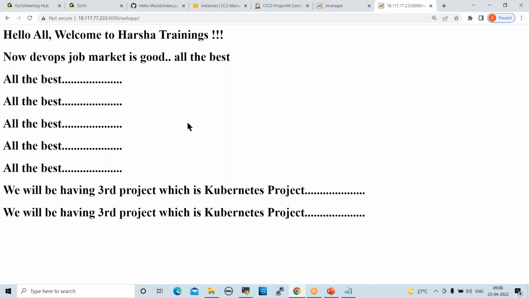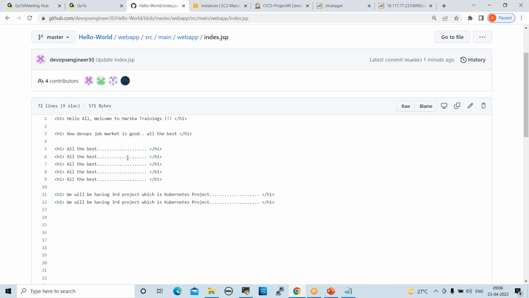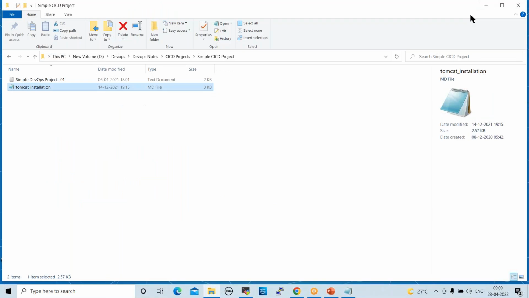But here the thing is, in GitHub, the code should not be modified. In GitHub, we should not modify any code. That is not the recommended way. When we modify the code, developers should modify it in local only, right? Now what we will do is create one workspace in local.